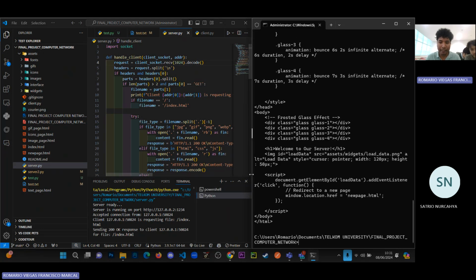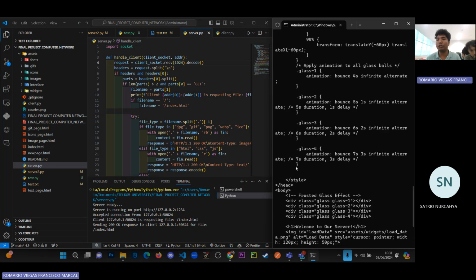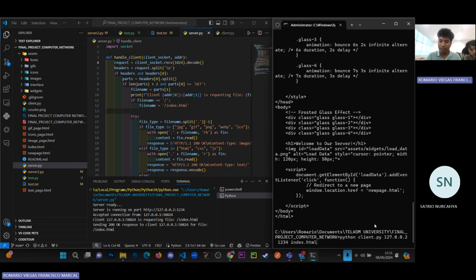Then if you can see in the VS Code terminal, we have the new accepted connection from the address and the port, where the client is requesting the file index.html and the server is sending 200. That means we have successfully requested index.html. Let's try another type of content, courier.png, which as you can see in our directory, we have. So let's request courier.png.